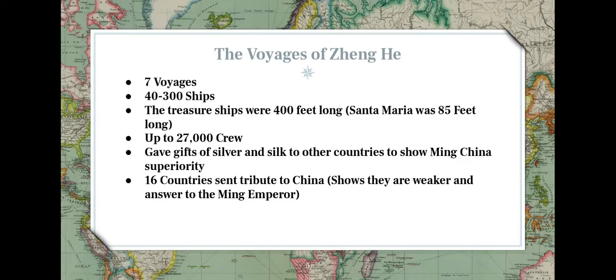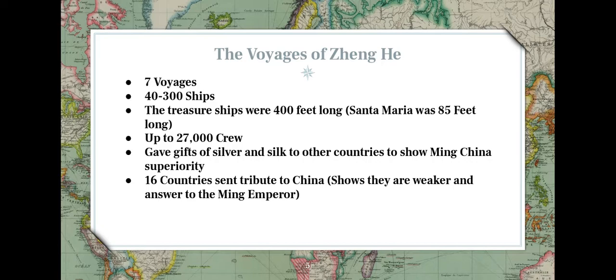And it would range from 40 ships to 300 ships, which back then, guys, that's still a lot. I mean, now it's a lot if we have 300 ships at once. They had treasure ships that were 400 feet long, and in comparison, Columbus's Santa Maria was only 85 feet, so over 4 times bigger than that.